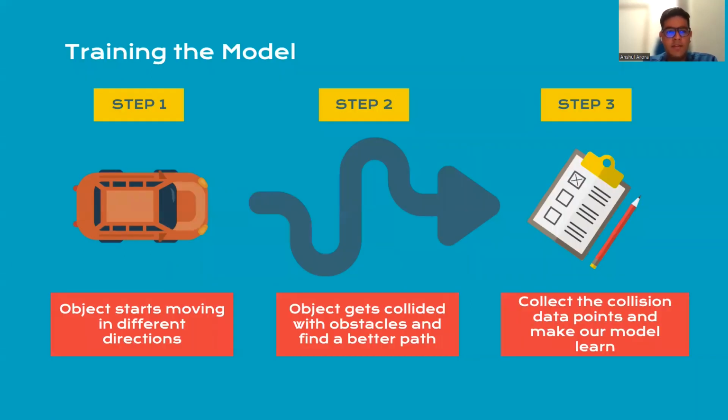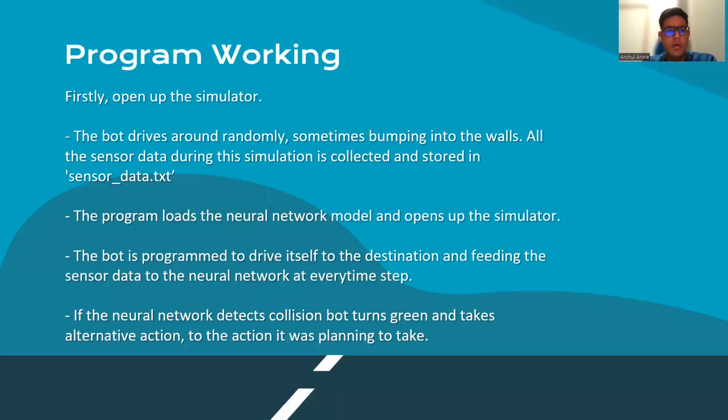Now, the training steps that we went through for creating this model. Step 1, the object starts moving in different directions, which will be represented in a later slide. Step 2, the objects get collided with the obstacle, and that is sent to the training module to learn from the collisions that have been made and prevent them. And third, collect the collision points and make the model learn. Moving to the next slide.